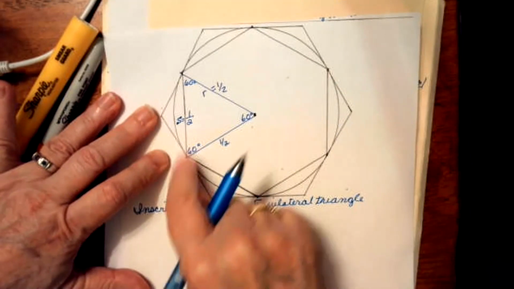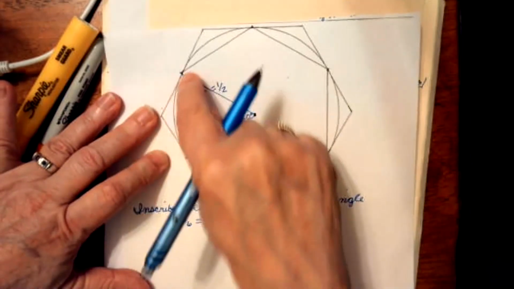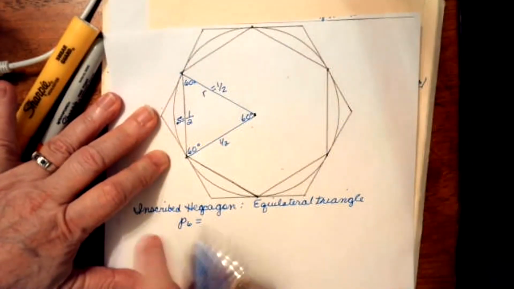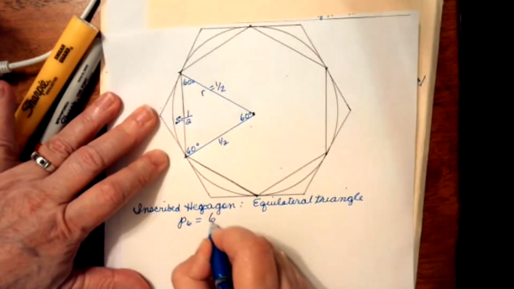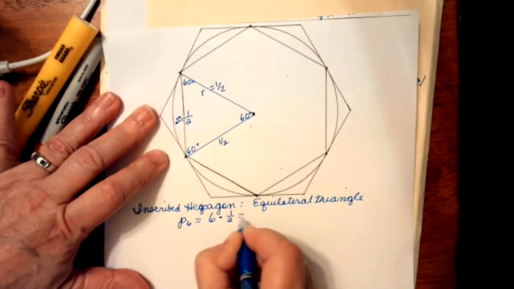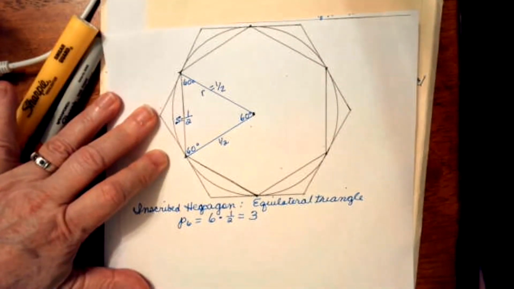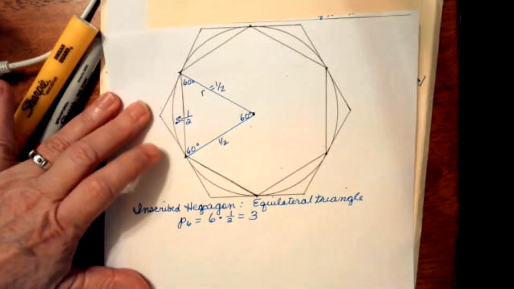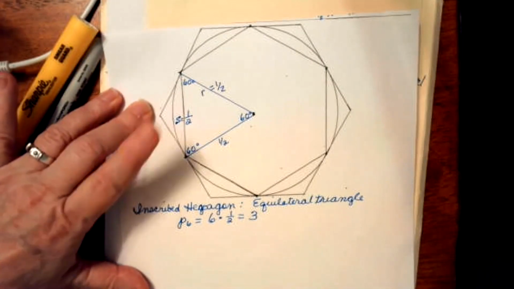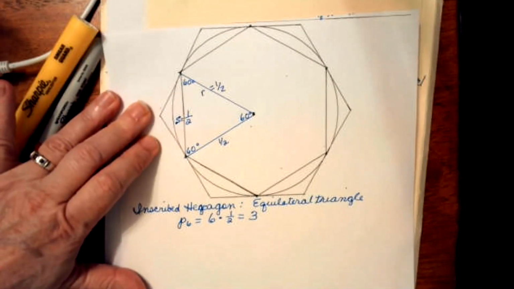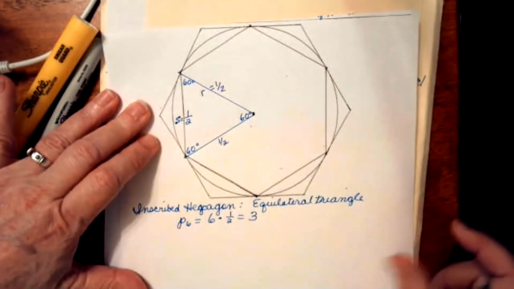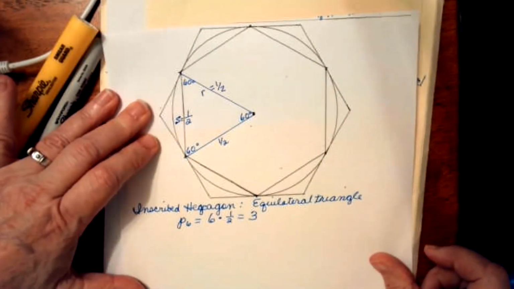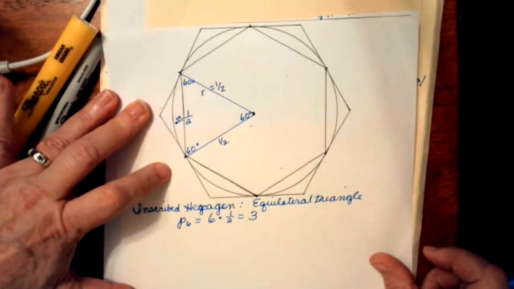That side length is 1/2, so they're all 1/2. So p sub 6, the perimeter of the inscribed hexagon, is 6 times 1/2, which is 3. Okay? So I know right now that the circumference of the circle is greater than 3. It's close to 3, though, because that hexagon is pretty close to that circle. It's not quite as big, but close to it.